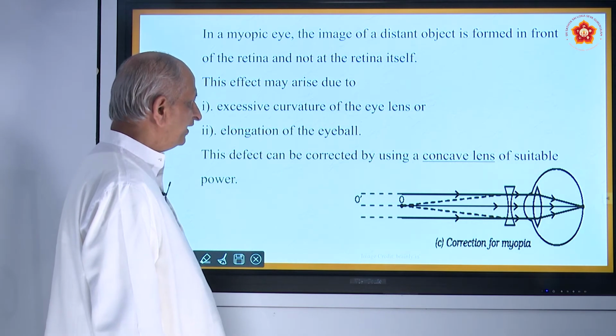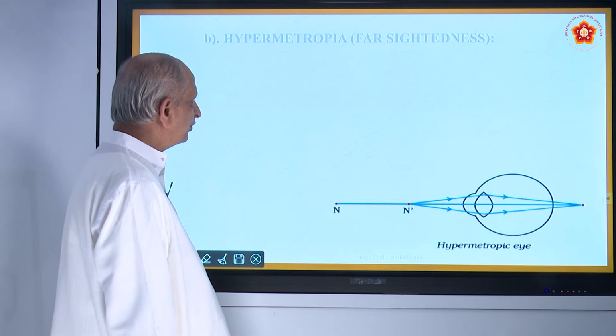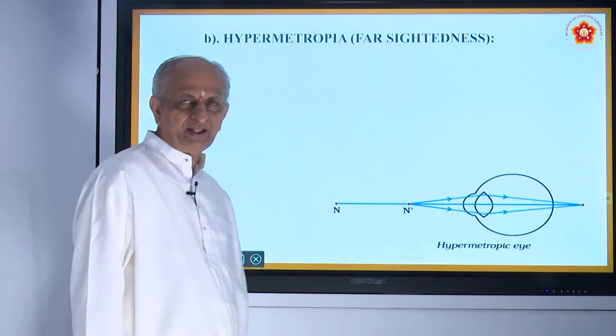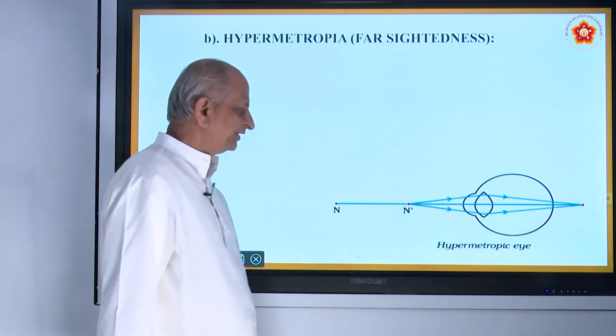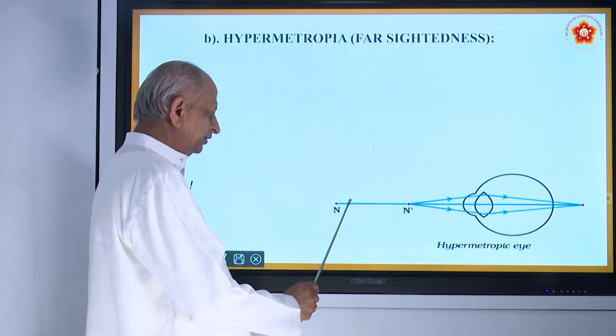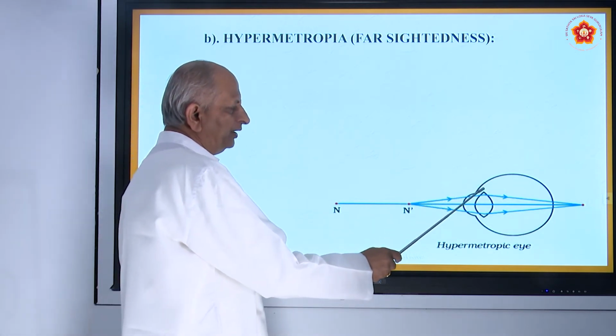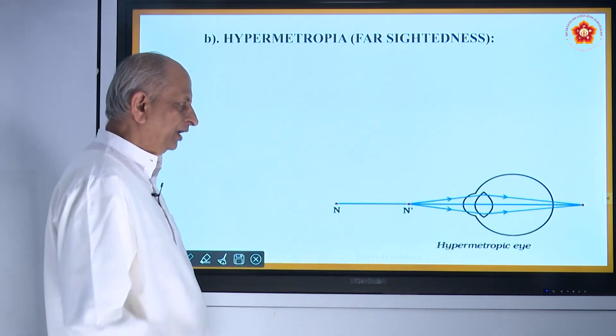And the next defect is called hypermetropia. It's a biological term, also called far-sightedness or long-sightedness. Here, when you see objects, the image is formed beyond the retina, outside the retina.